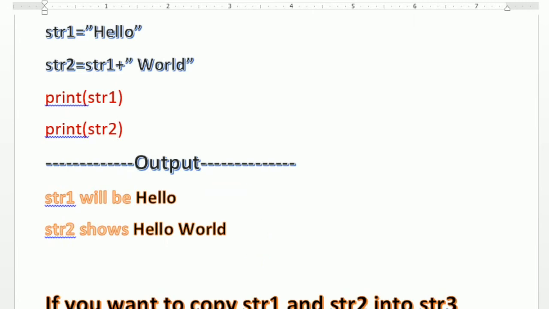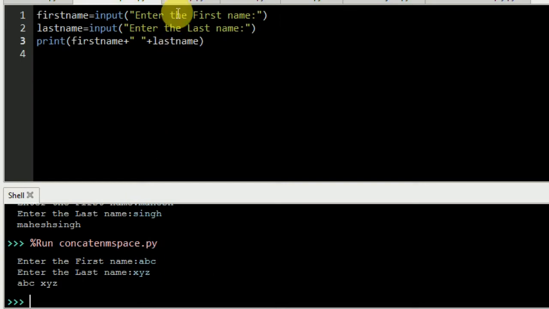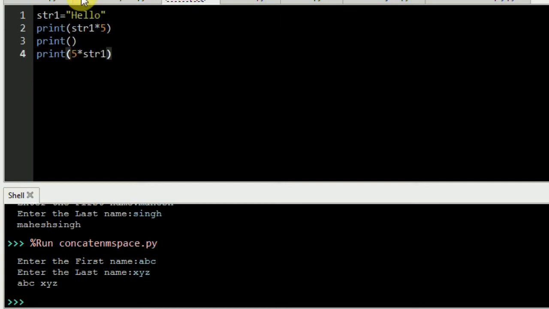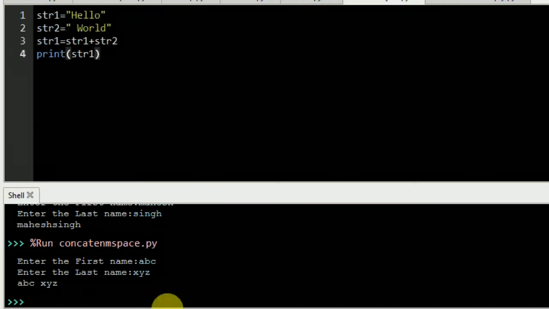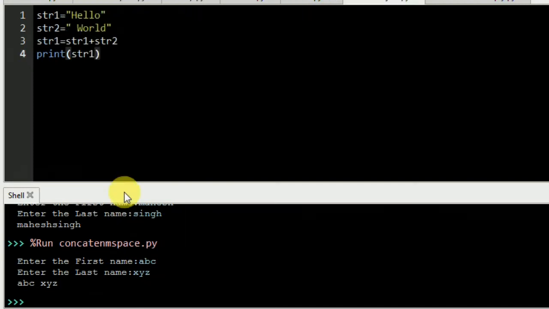Now I'm going to show you that practically also. Let us go to the Thonny. Now I'm going to show you practically how to concatenate two strings into one. Here it is. I declare str1 hello and str2 world, and I'm going to join str1 with str2 and store inside str1. It means I'm storing hello world.